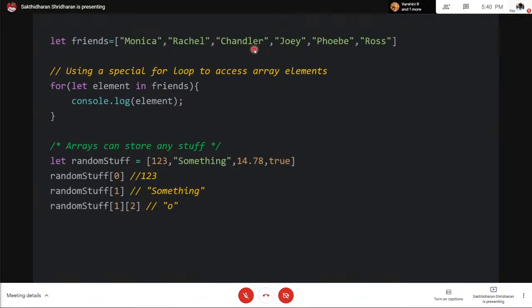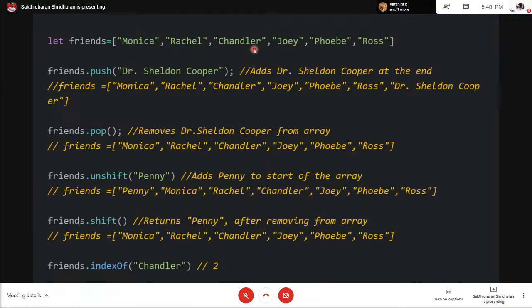And there's one more cool array feature here. Now let's get back to some array methods. If you want to add an element at the end, you use the push method. So friends dot push, and assume that you want Dr. Sheldon Cooper. He's also one of my favorite characters here. If you push Dr. Sheldon Cooper to the friends list, he'll go to the end of the list. So the new list will be Monica, Rachel, Chandler, Joey, Phoebe, Ross, and Dr.